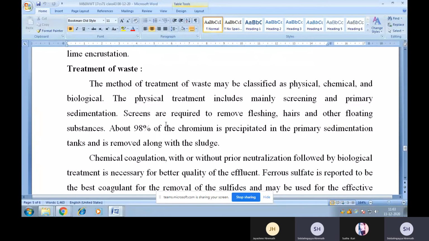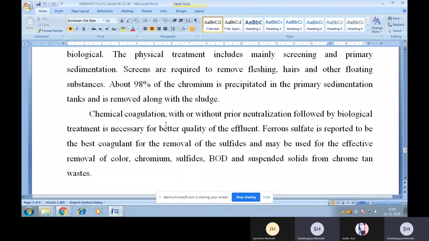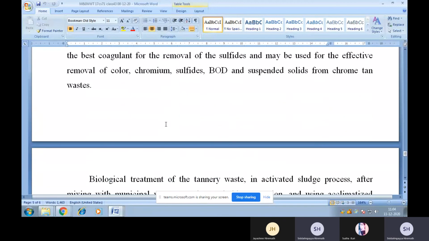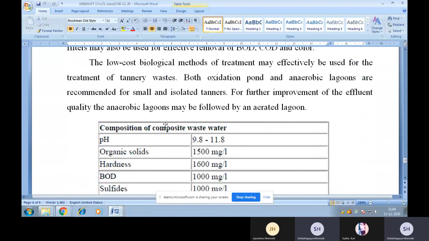And also I have discussed the treatment of tannery wastewater. The methods of waste treatment may be classified as physical, chemical, and biological. The physical treatment includes mainly screening and primary sedimentation. Screens are required to remove flushing, hairs, and other floating substances. About 98% of chromium is precipitated in the primary sedimentation tanks and is removed along with the sludge. So I have also explained the chemical coagulation, biological treatment, etc.